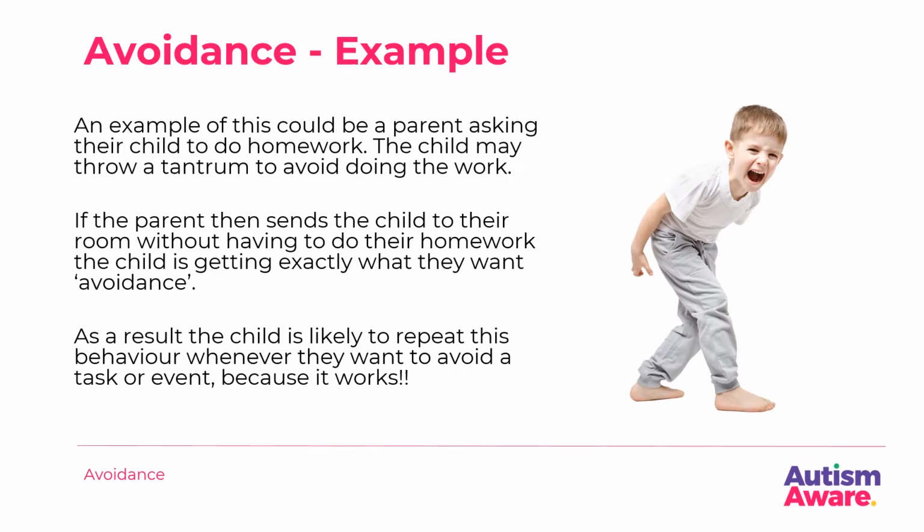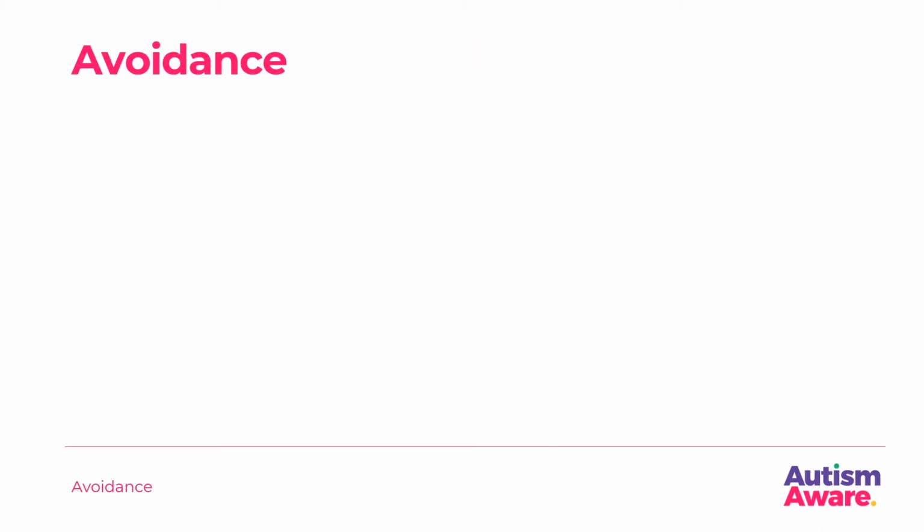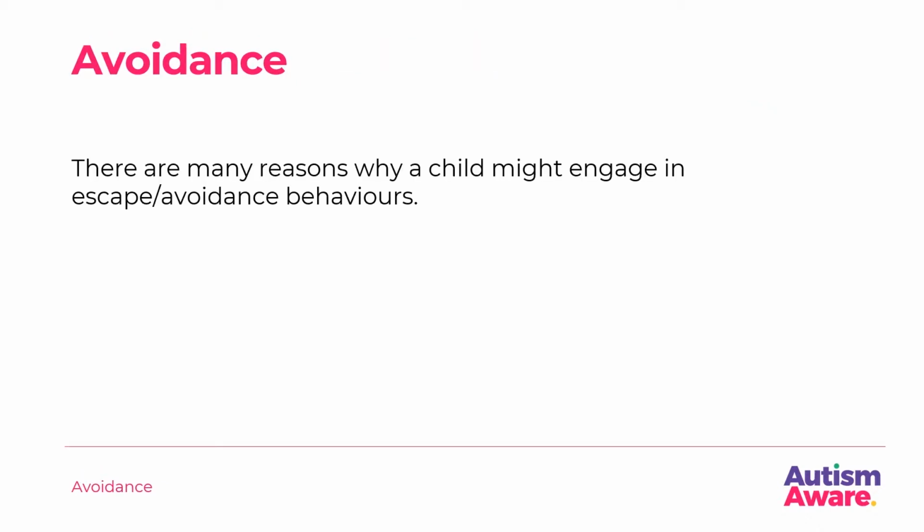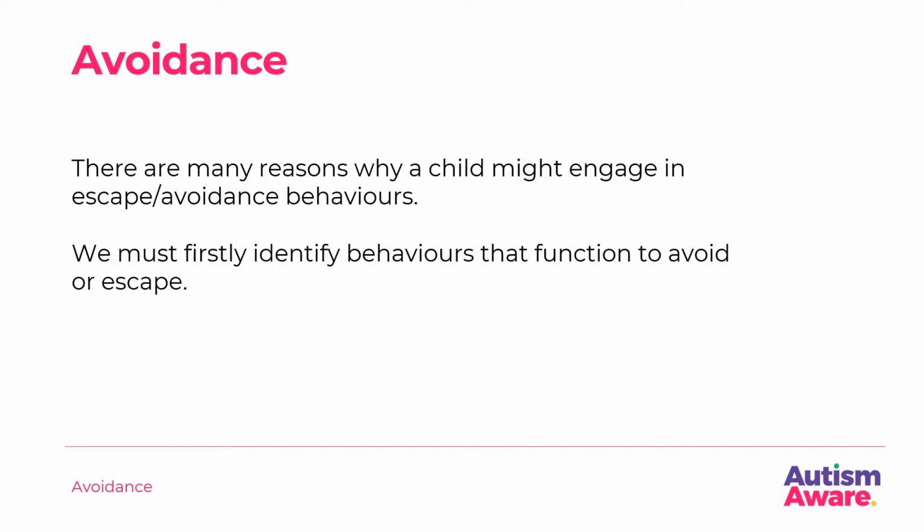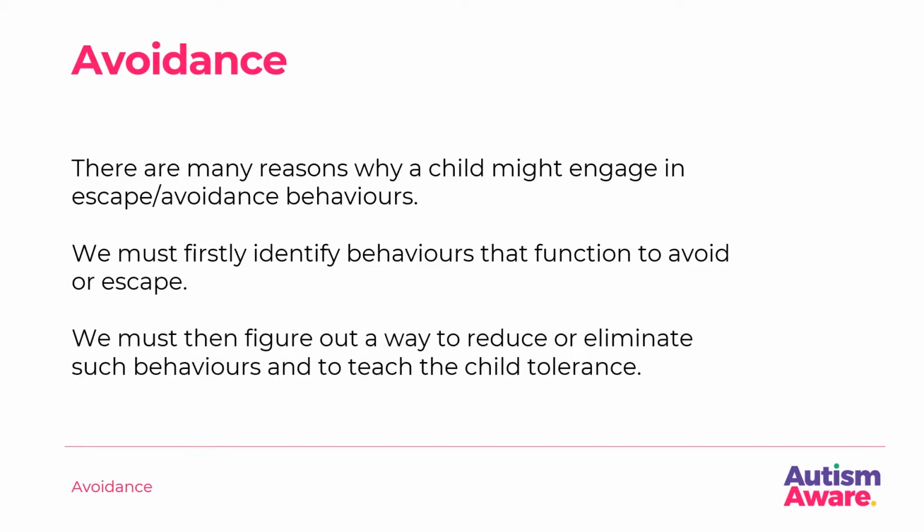As a result, the child is likely to repeat this behaviour whenever they want to avoid a task or event, because it works. There are many reasons why a child might engage in escape or avoidance behaviours. We must firstly identify behaviours that function to avoid or escape. We must then figure out a way to reduce or eliminate such behaviours and to teach the child tolerance.